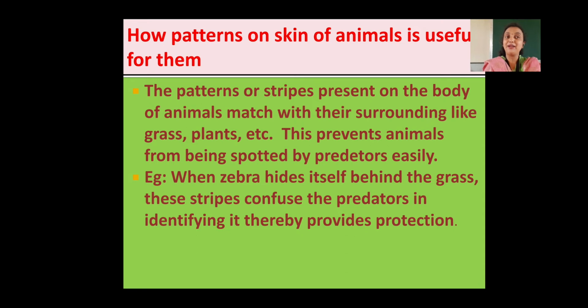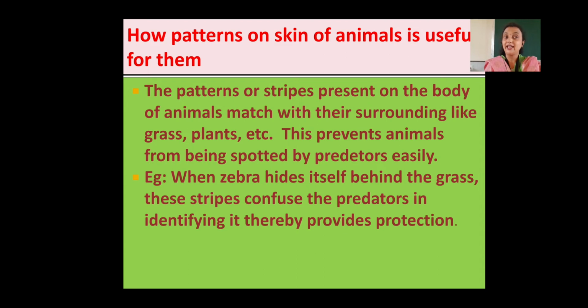What will happen if patterns are not there on their skin? See how patterns help them. Suppose they have taken the example here of a zebra. Where can we see zebra? We can see zebra present in the grass. Okay, what does it have on its skin?